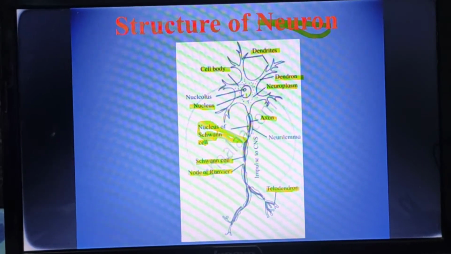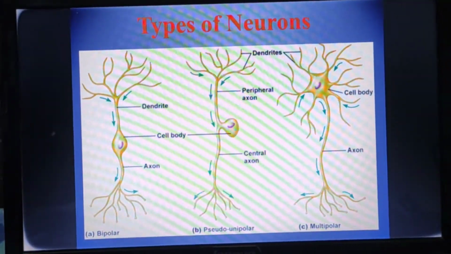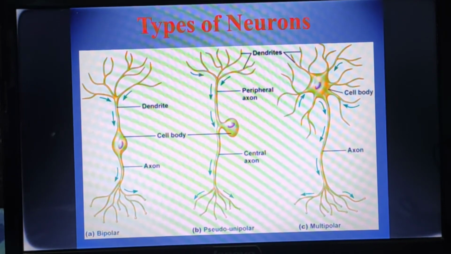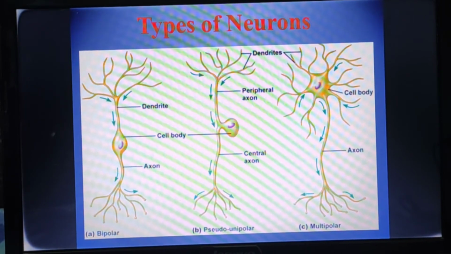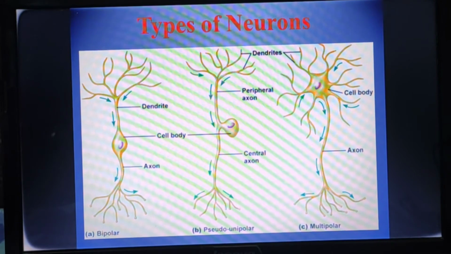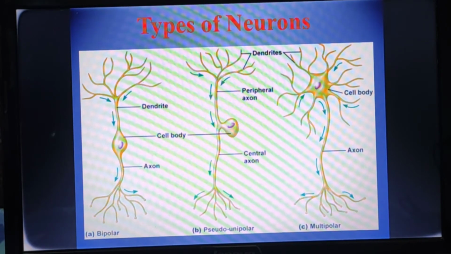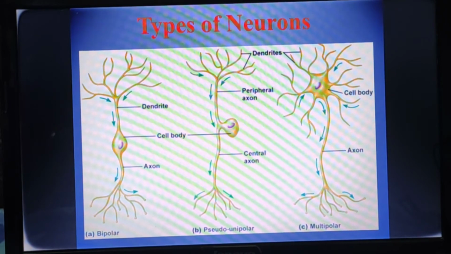These are the main structures of the interneuron, the association neuron. Now we will see the types of neurons on the basis of the processes. That means from the cyton, how many processes are given out.